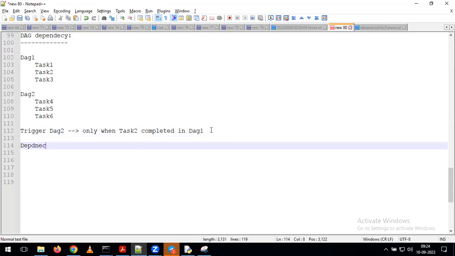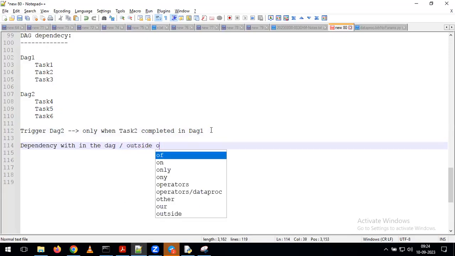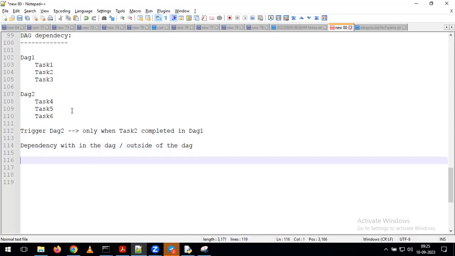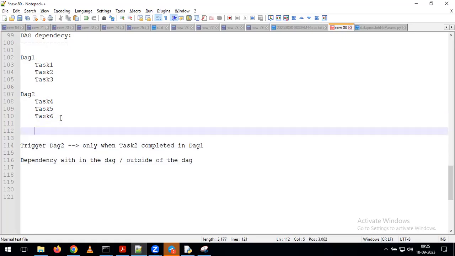We need to define dependency within the DAG, or we need to define the dependency outside of the DAG, between the DAGs. We need to define the dependency outside of the DAG. In the previous examples we discussed defining dependency within the DAG, after giving all these tasks, we are giving it as